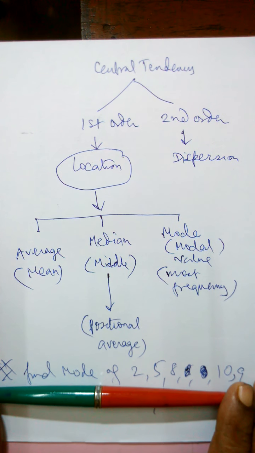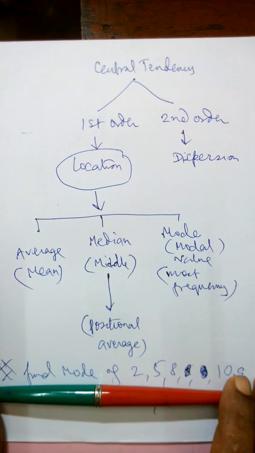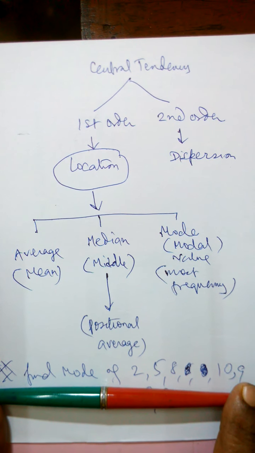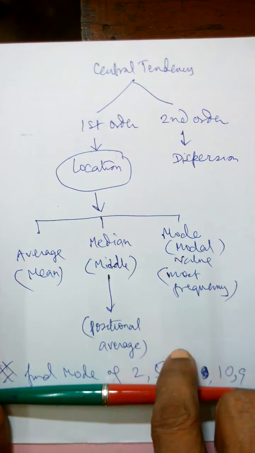No mode. Undefined mode. So a very important point to remember about mode is that mode may be undefined. Mode may also have more than one result. That is called bimodal, trimodal, multimodal generally, more than one mode. And mode may also be found uniquely. Unique means only one answer. Now coming to the second discussion. I have started with mode because it's the easiest measurement.